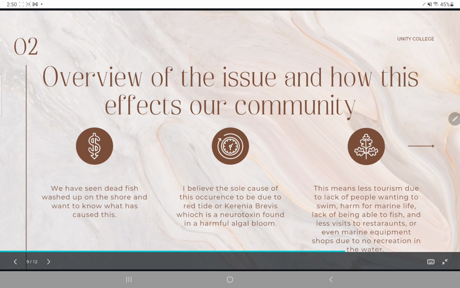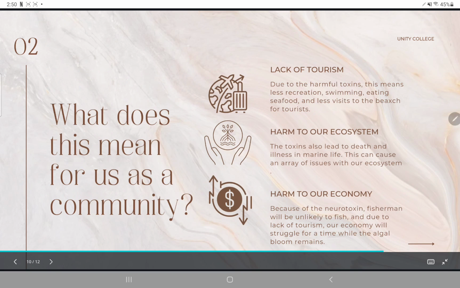Overview of the issue and how this affects our community. We've seen dead fish washed up on the shore and want to know what caused this. I believe the sole cause of this occurrence to be red tide, or Karenia brevis, which is a neurotoxin found in a harmful algal bloom. This means less tourism due to lack of people wanting to swim, harm for marine life, lack of being able to fish, less visits to restaurants that include seafood, or even marine equipment shops due to no recreation in the water. What does this mean for us as a community?